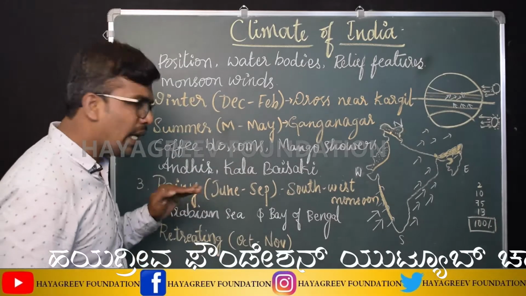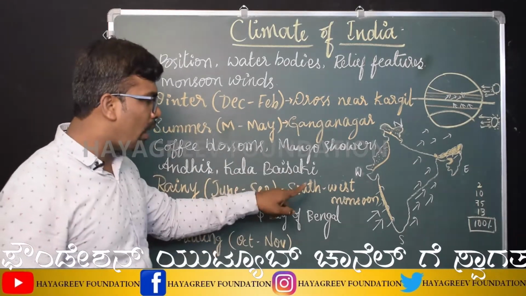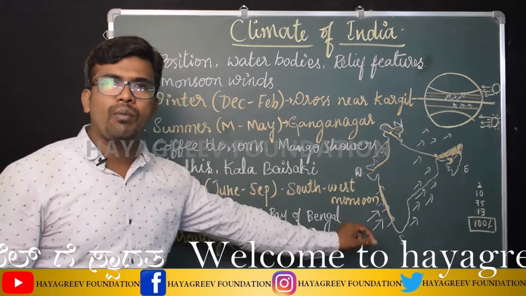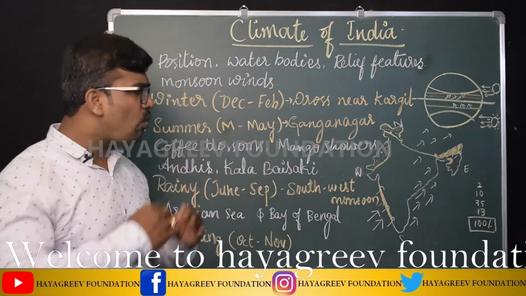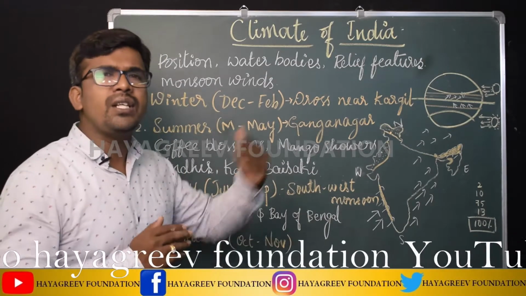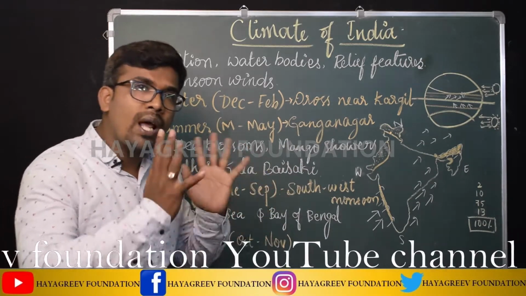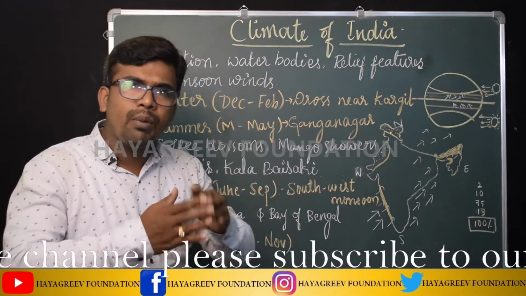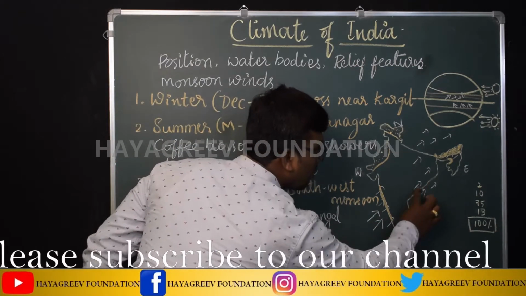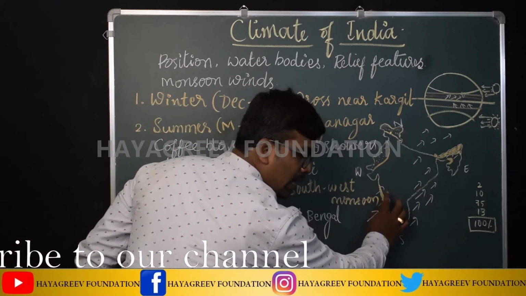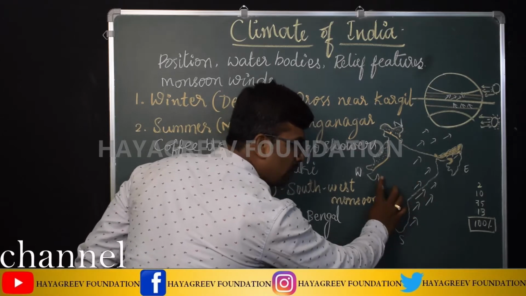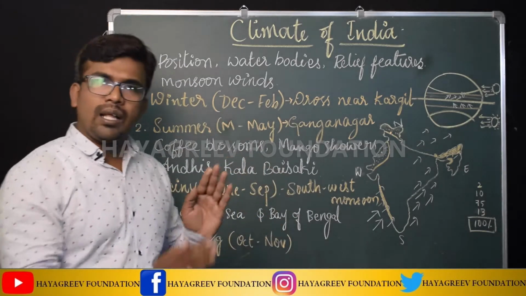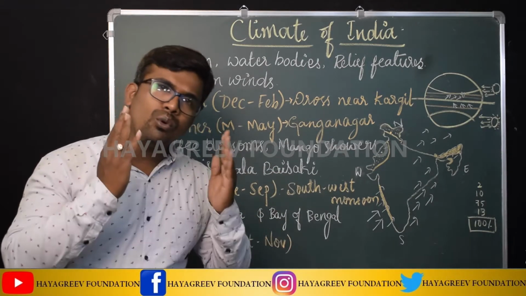Because of this, in India the rainy season is also called the southwest monsoon season. When the southwest monsoon enters India, it divides into two branches. Why does it divide into two branches? Because of the peninsular shape of India. South India is a peninsula. Because of its peninsular shape, the southwest monsoon divides into two branches.